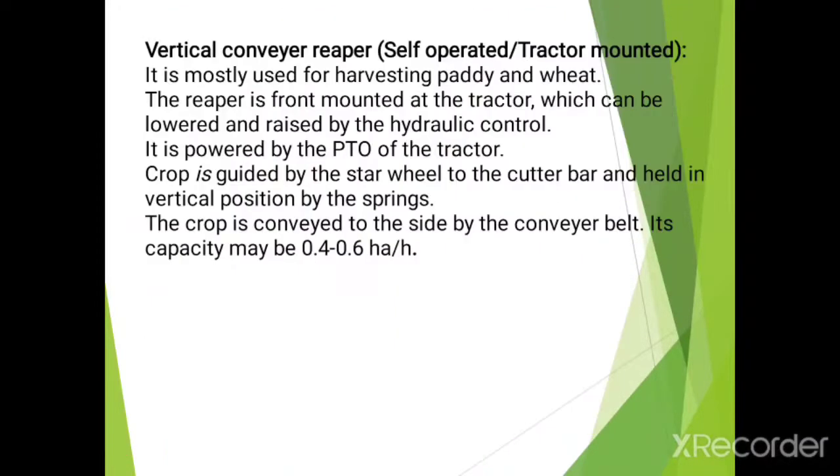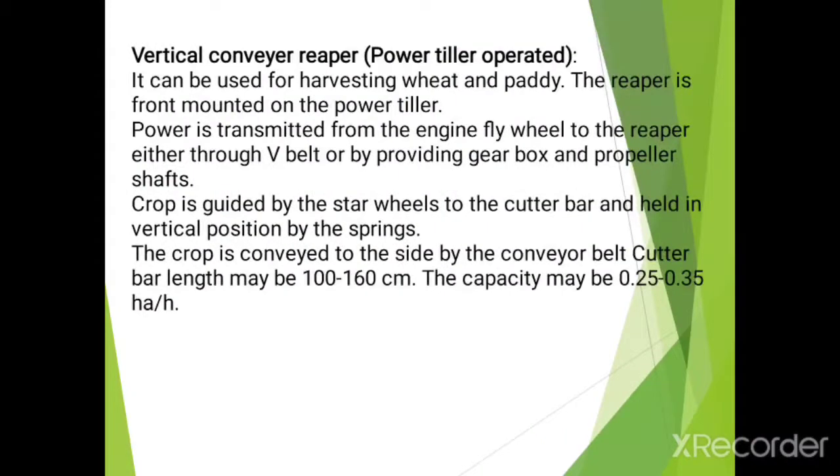After that, next, vertical conveyor reaper. Reaper is generally used for the cutting of grain crops. So let's know about the vertical conveyor reaper. It can be used for harvesting wheat and paddy specifically, and the reaper is front mounted on a power tiller.